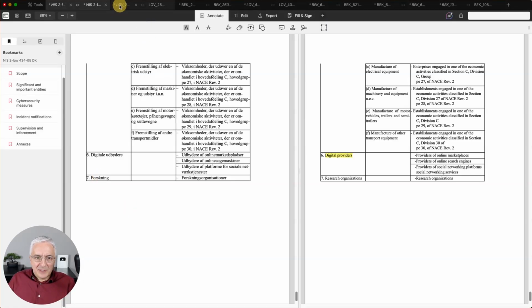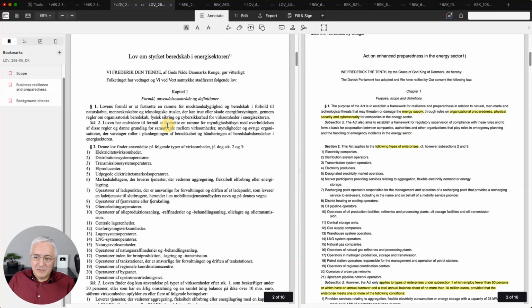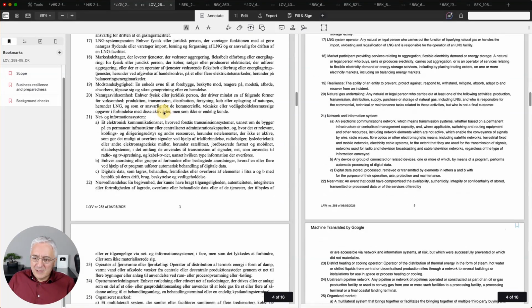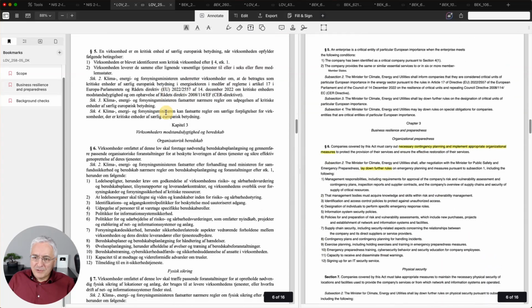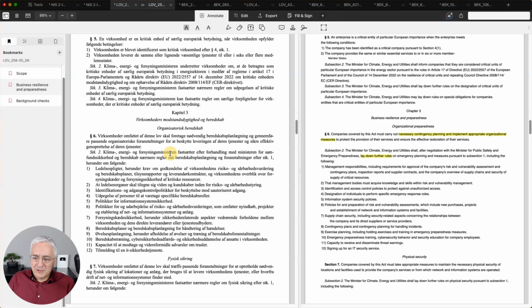Okay, now let's see some sector-specific laws and regulations. So first of all, this law number 258, and this one is specific for energy sector. As you can see, this is Act on Enhancing Preparedness. Anyway, when you scroll down, you will see again the scope, so basically to which companies in the energy sector it applies to. And yeah, let me scroll further and show you, so basically here it describes this business resilience and preparedness. So what the company needs to have for this preparedness. Again, it's still, I would say, kind of high level, doesn't go into too many details.